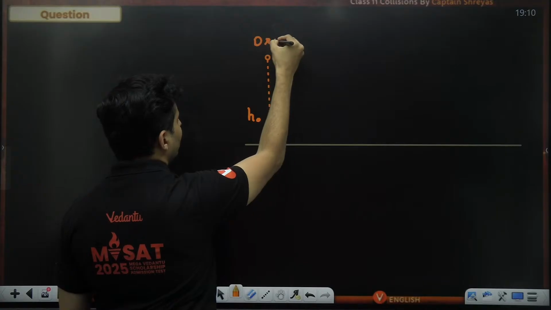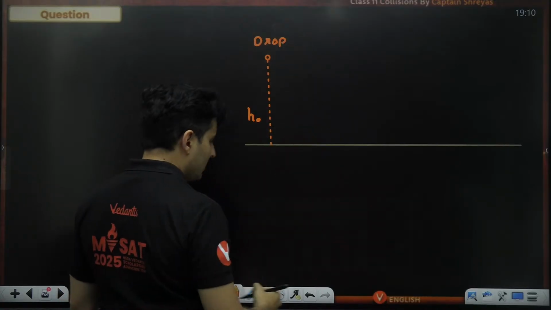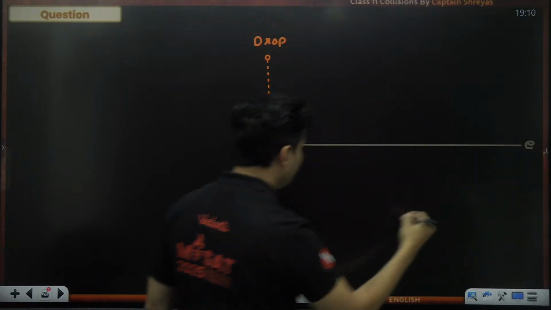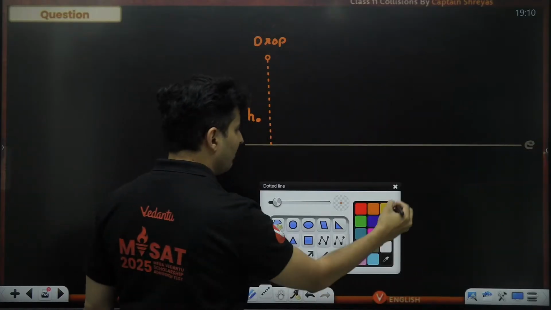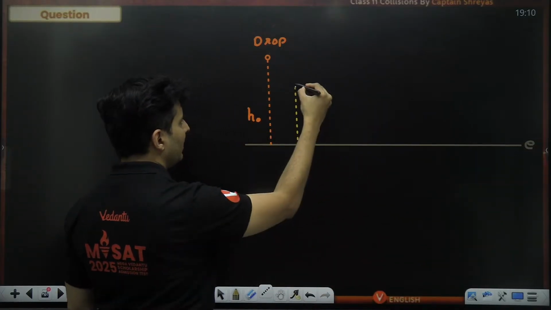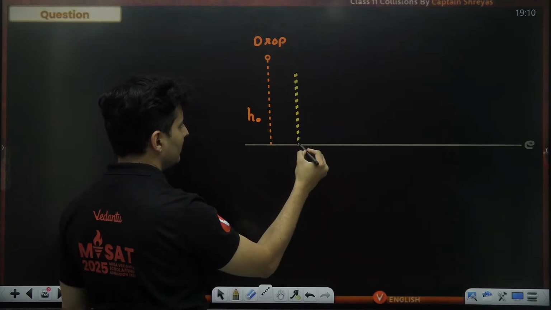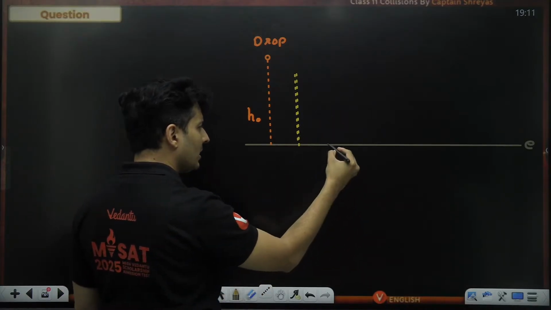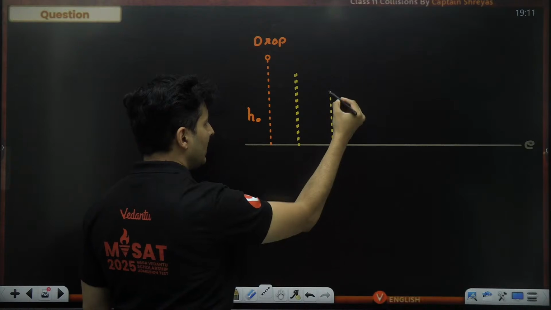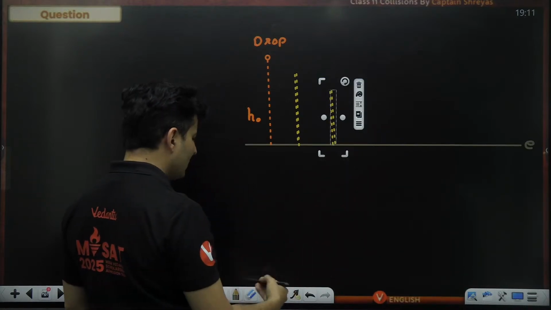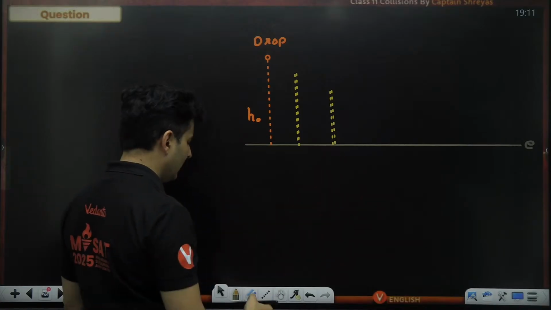You drop it and it bounces because there is some coefficient of restitution e. But when it bounces, it does not bounce to the same height. It bounces slightly lesser, and again it comes back like this. Next bounce, it will bounce slightly lesser, and again it comes back over here. Next bounce, again the same thing, and this continues.